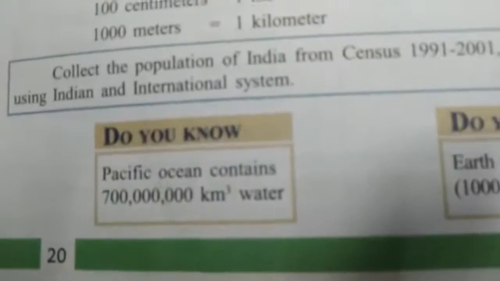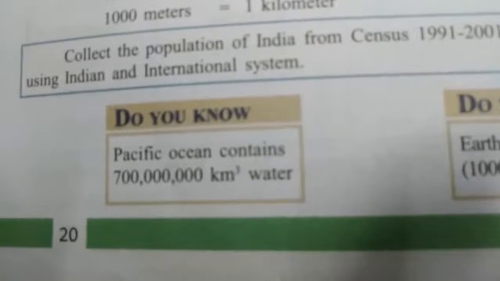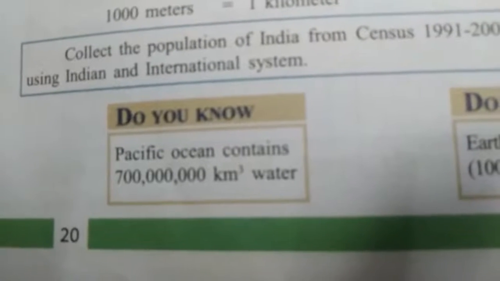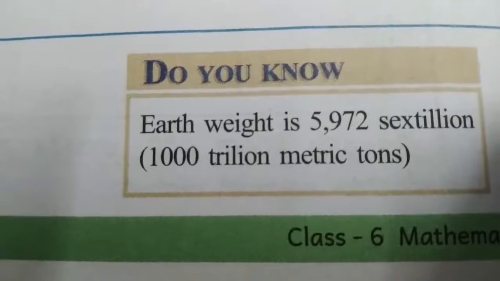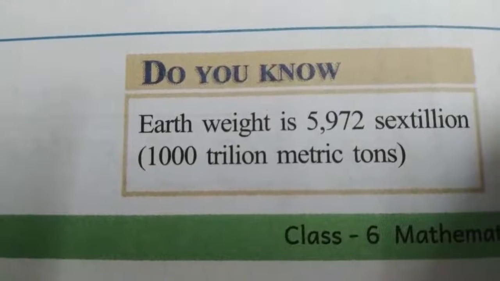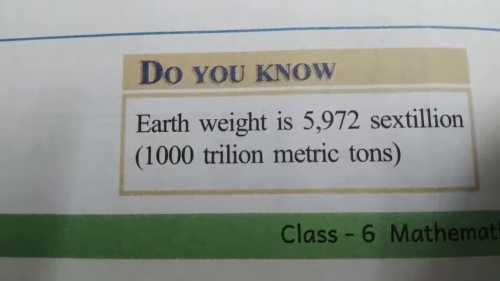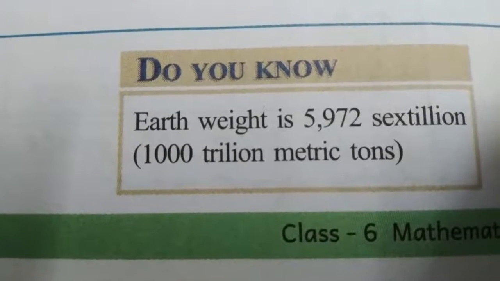Do you know, the Pacific Ocean contains 700 million kilometer cube of water. Earth weighs 5,972 sextillion, 1000 trillion metric tons.